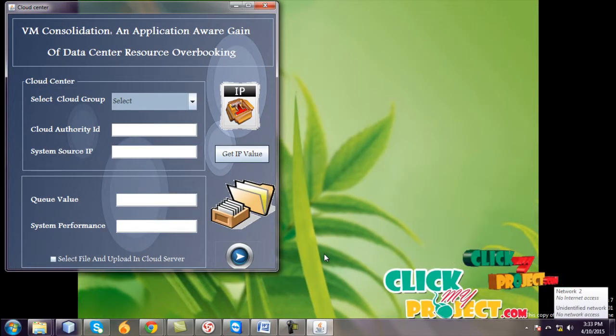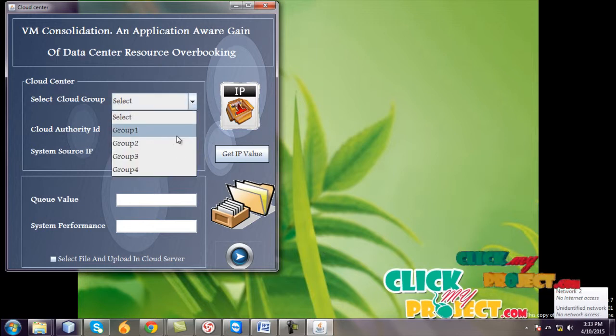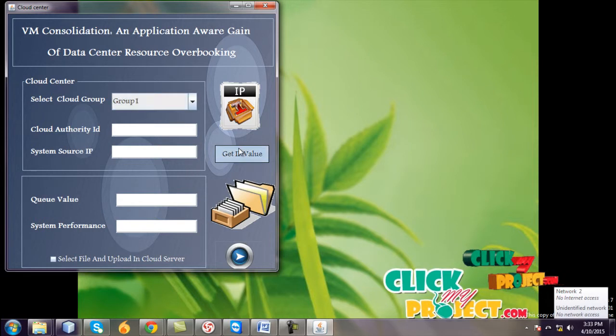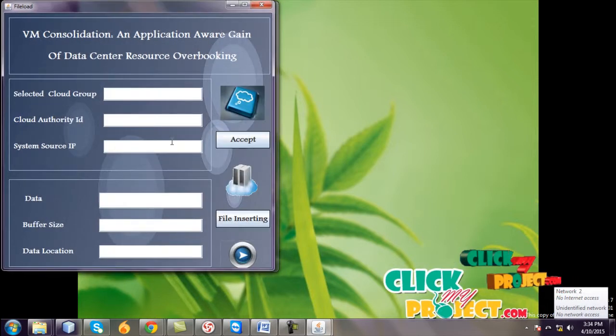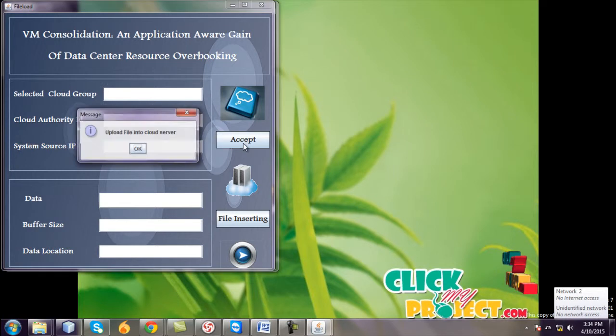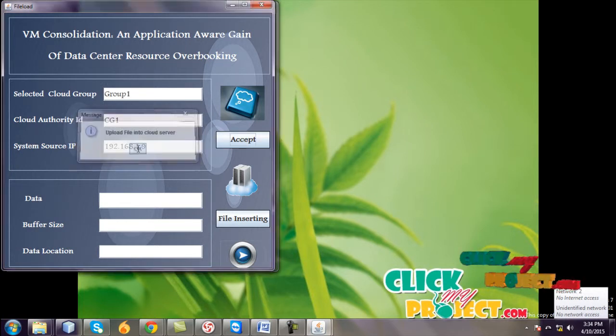And it shares cloud center utilizations, and select the cloud group. I select group 1 and get IP, cloud authority ID and system source IP, and key value is 5207 and system performance of 293, and select the one file. This file is uploaded in the cloud server and go to next, and go to accept upload file into cloud server.